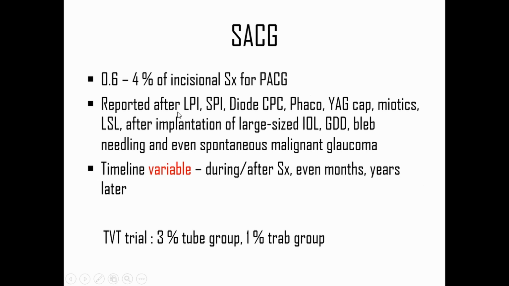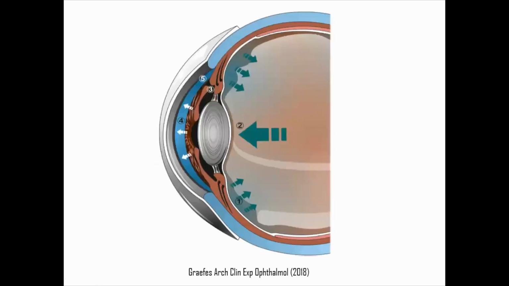So the timeline is variable. It is usually during or after surgery. During surgery, the aqueous misdirection that you see is not true malignant glaucoma. That is acute intraoperative Rockard-Hiss syndrome. It can happen even months and years later. In the Tube versus Trabeculectomy study, the risk was 3% in the tube group and 1% in the trab group. So the proposed mechanism is aqueous misdirection.